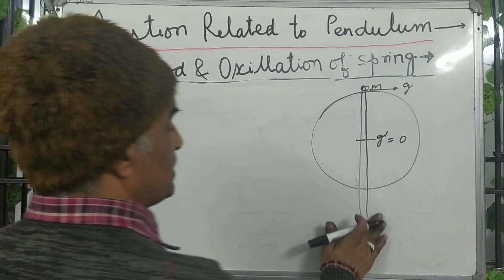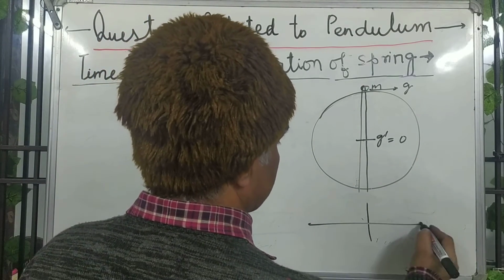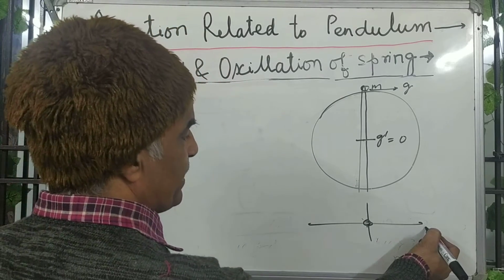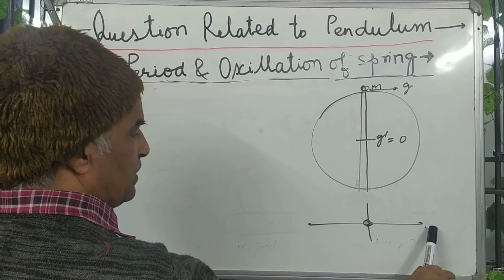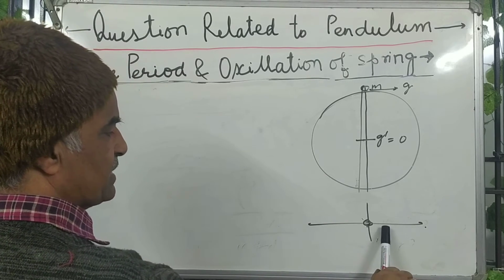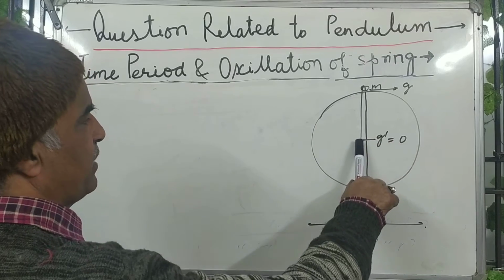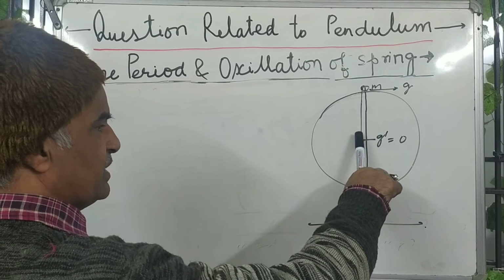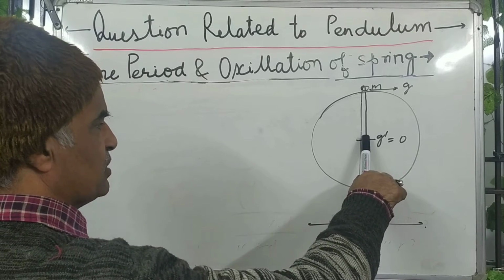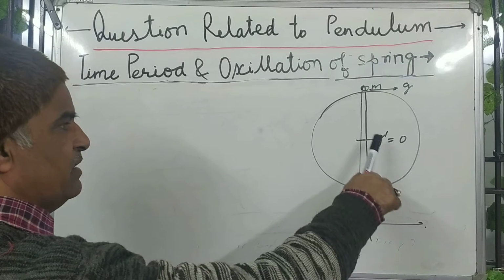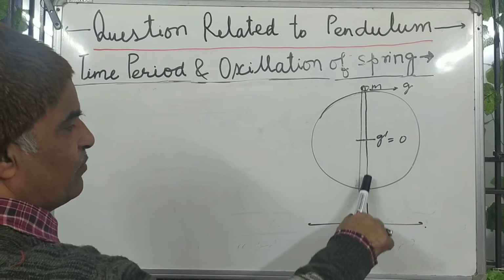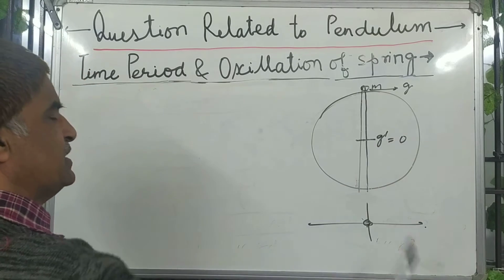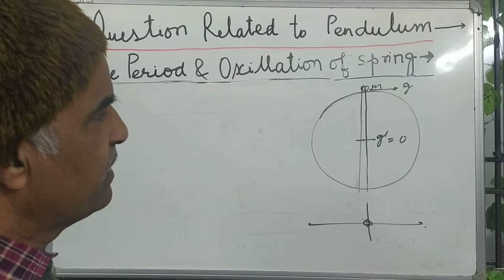In SHM the same happens. What is in SHM? At the mean position acceleration is 0, at this point acceleration is maximum, and as the body comes towards this, acceleration reduces. The same is happening over here. So the body will come over here, force is acting but force is reducing, that is, acceleration is reducing. At this point velocity will be maximum. According to the law of inertia, the body will not stop over here, it will come over here. As soon as it comes over here, again a restoring force will act. We are considering there is no friction, no energy loss.